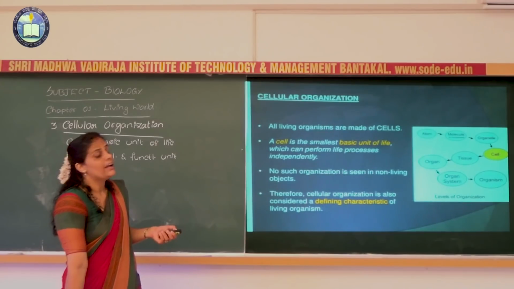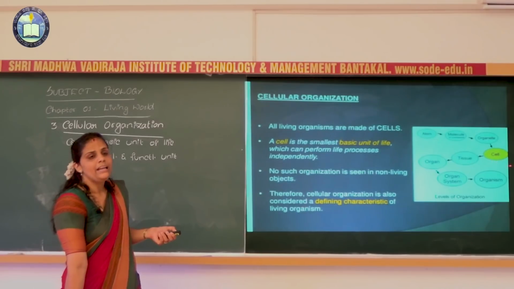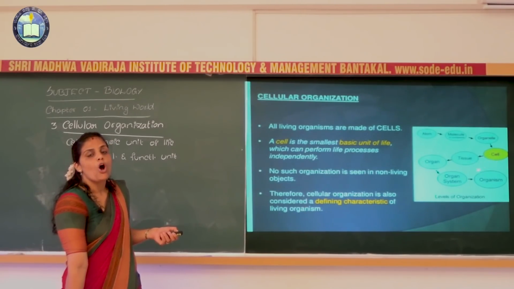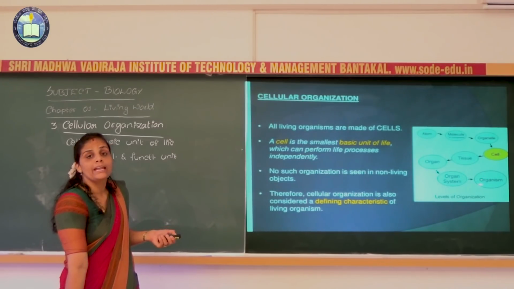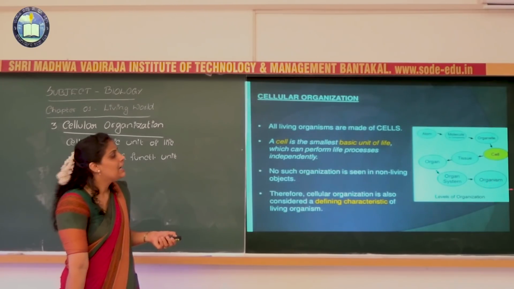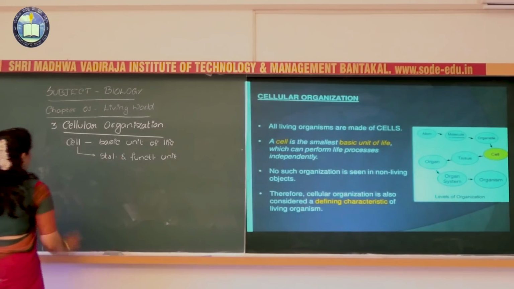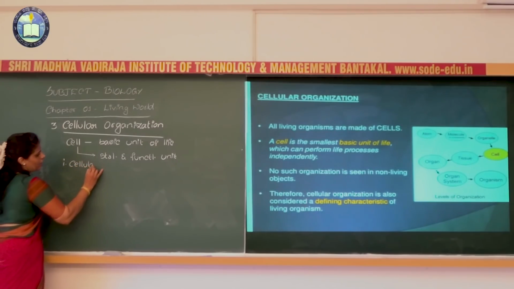It can independently perform all the activities. Next, what happens? Such cells which can perform similar activities, all the cells that do the same kind of work, are collectively called a tissue. Okay, so the first organization we can see is nothing but the cellular organization.